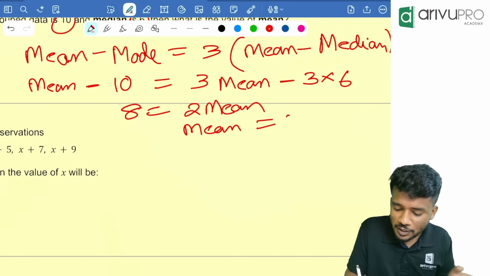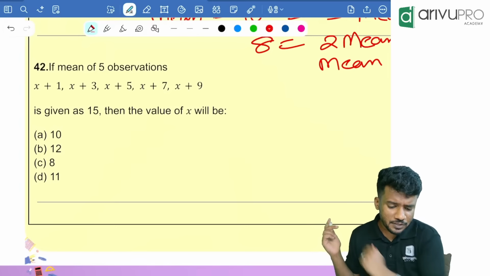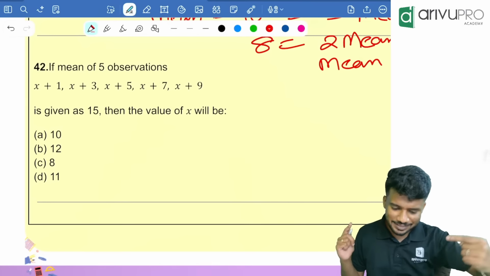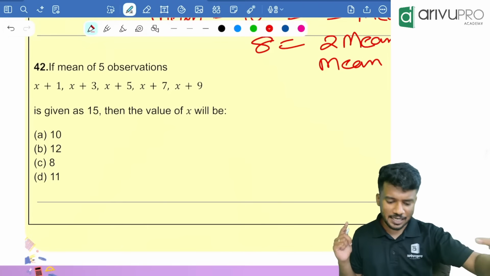Now the next question, people. If the mean of 5 observations x plus 1, x plus 3, x plus 5, x plus 7, x plus 9 is given as 15, find the value of x. Very easy. What is the formula for x bar? Mean is equal to sigma x divided by n. That is nothing but the sum of all the observations.